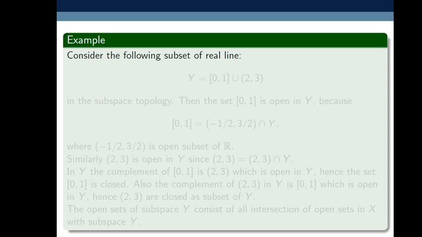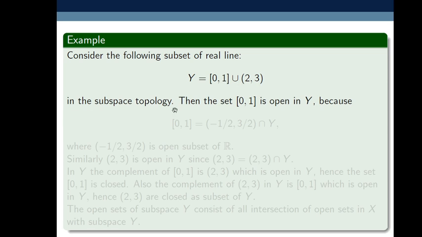Next example. Consider the following subset of the real line. Here we treat X equals R and Y is its subset, Y equals the closed interval [0, 1] union the open interval (2, 3).